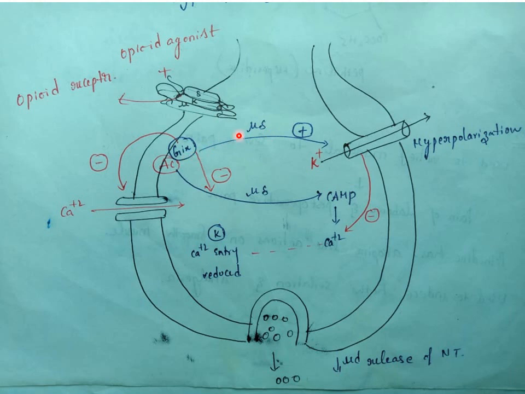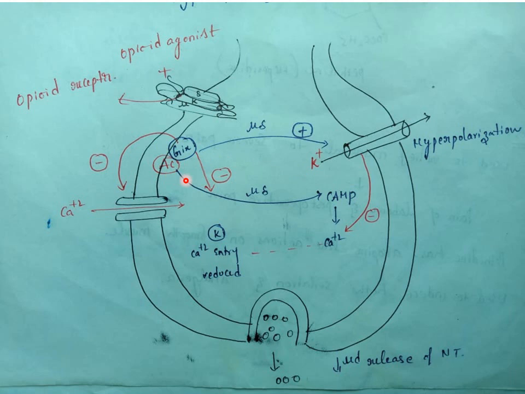So these G protein coupled receptors serve two actions. One is, after binding, they act on adenylate cyclase. The adenylate cyclase is useful for conversion of ATP to cyclic AMP. So adenylate cyclase is inhibited. Finally, what happens?